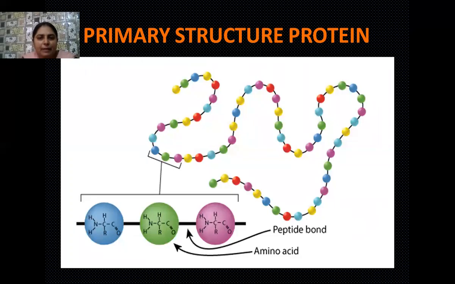So from this primary structure, we can easily find out which is the first amino acid and which is the second, and so on. So the left end is known as the N-terminal because of the position of the amine group, and the right end is known as the C-terminal because of the presence of the carboxylic group at that position.